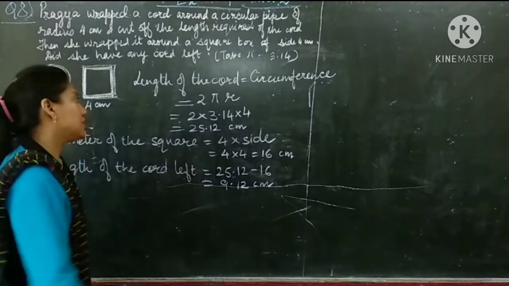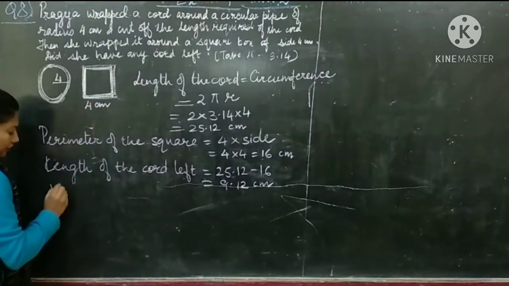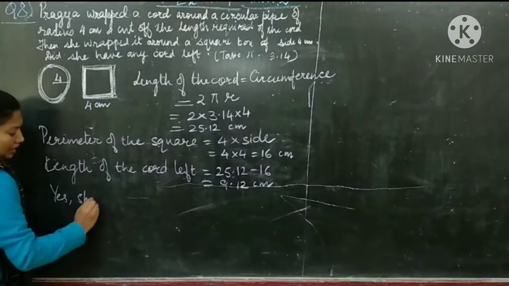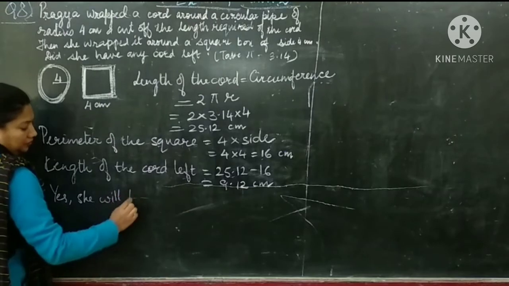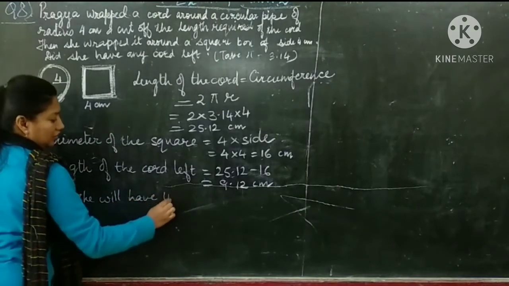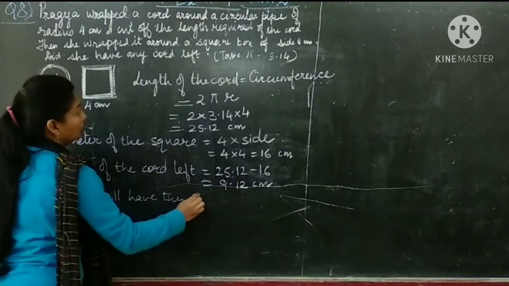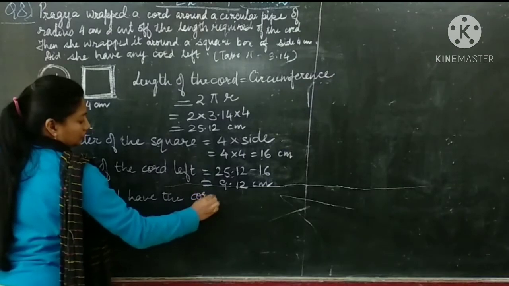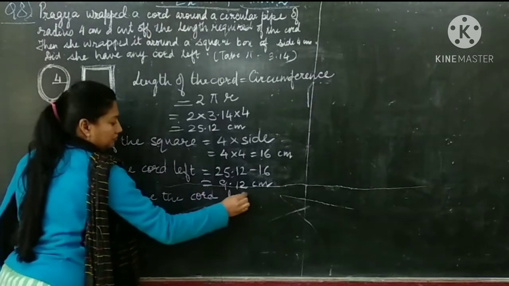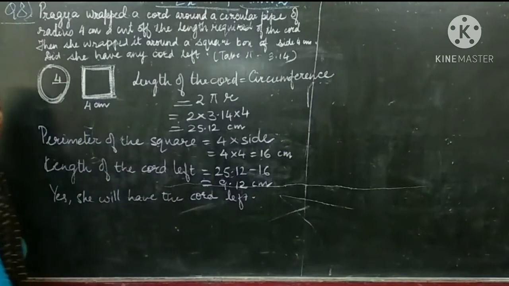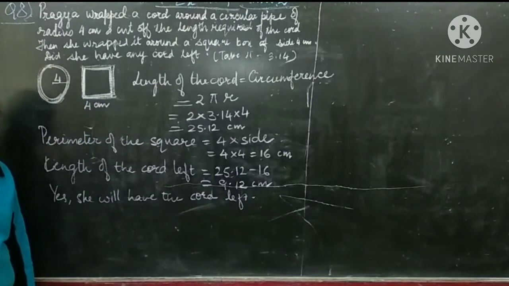So our question is, did she have any cord left? Yes, she will have the cord left. Write this down in your notebook.